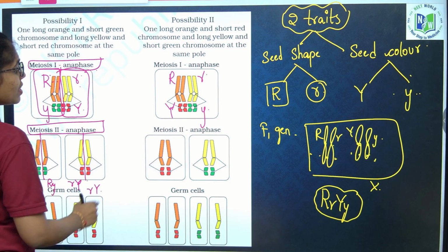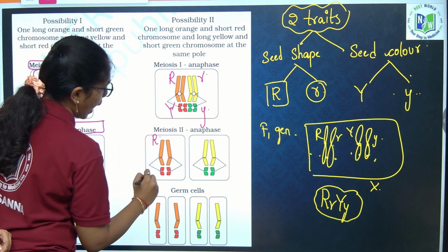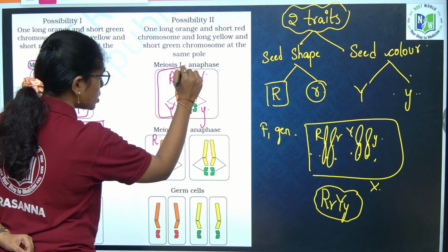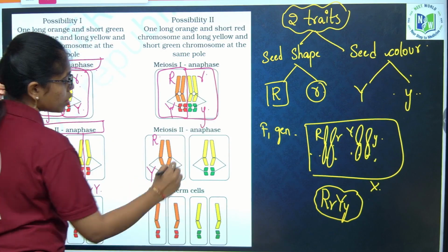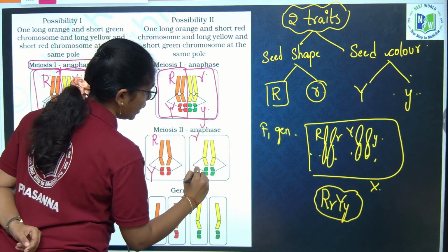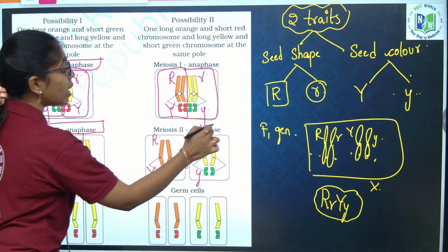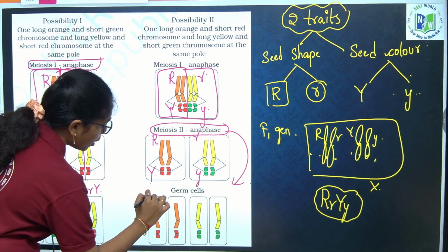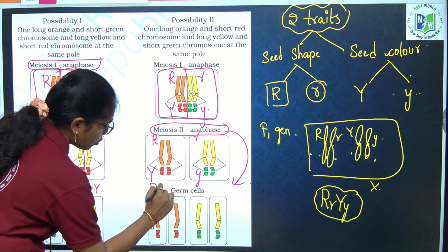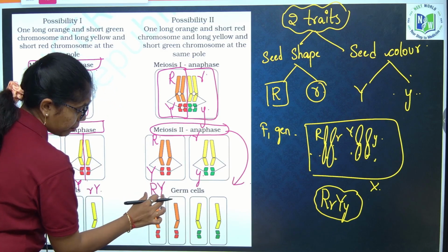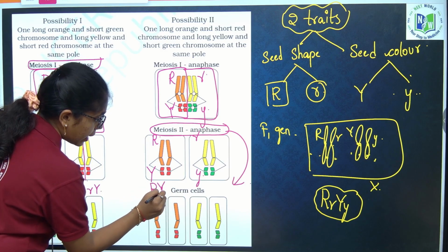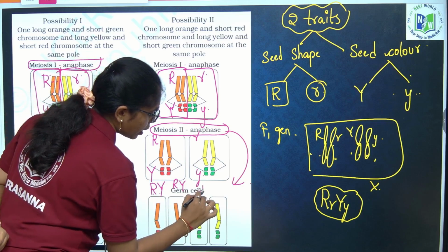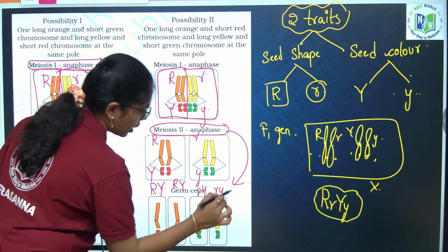Now if we see, here it is round and yellow, and after anaphase 1 this will be one cell, this will be one cell, right. So here it is wrinkled and green. Now after anaphase 2, what set of gametes are formed? Round and yellow, again round and yellow, wrinkled and green, again wrinkled and green.